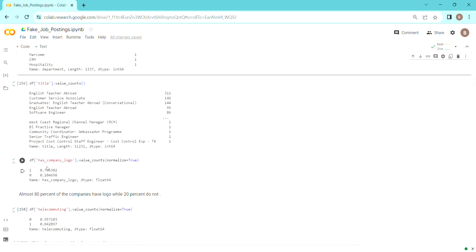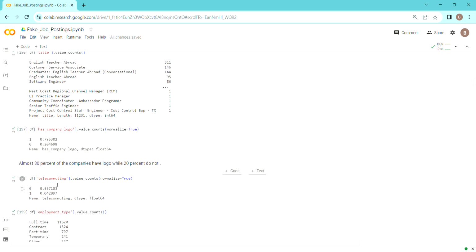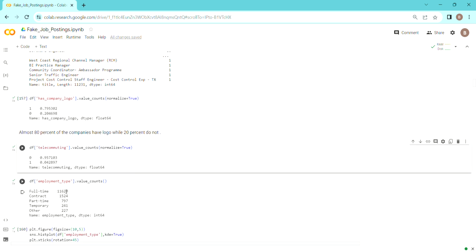Then comes company logo, and we have normalized here also. We can see almost 80% of the companies have a logo and 20% don't. For telecommuting also, it is pretty imbalanced: 95% of the companies have telecommuting but 4% don't. Employment type, we can see there are many employment types, but we also know that in these files